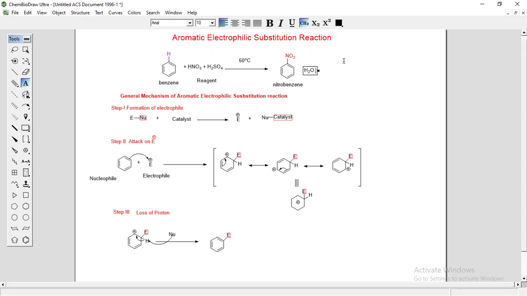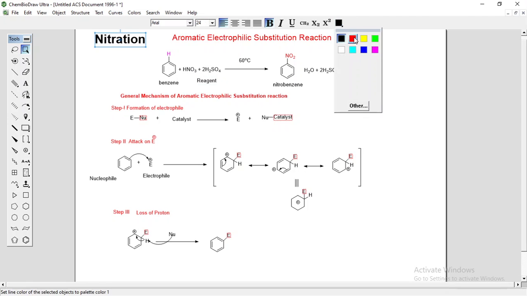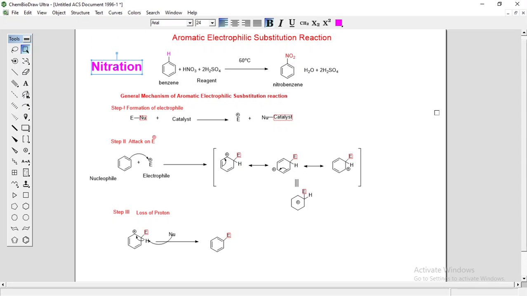Nitration reaction is nothing but the introduction of a nitro group into the aromatic system. When benzene reacts with nitrating mixture, that is nitric acid in presence of sulfuric acid, at 60 degrees Celsius, you will get nitrobenzene as a product, and water and H2SO4 as byproducts.